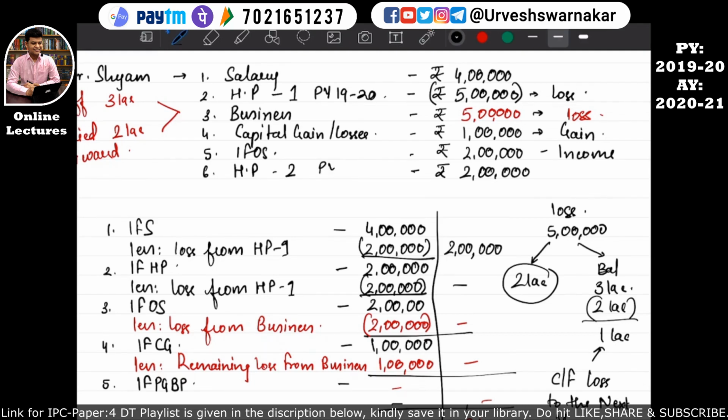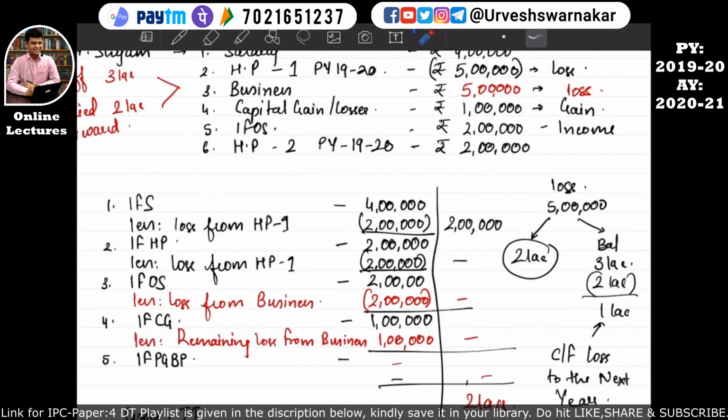So I'll just mention here again, previous year 2019-20. As you can see, the balance loss of 3 lakh was set off against the income from house property 2. So out of this 3 lakh, 2 lakh was set off against the income from house property 2 in the previous year 2019-20, and there was a balance of rupees 1 lakh which was carried forward to next years. I hope this is quite clear.